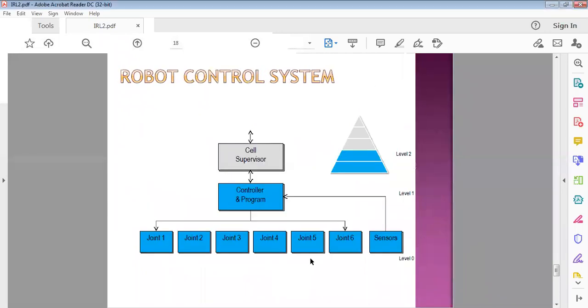The next is the controller, the robot controller system. Its function is a supervising function. It controls all the joint motions based on feedback data from the sensors.